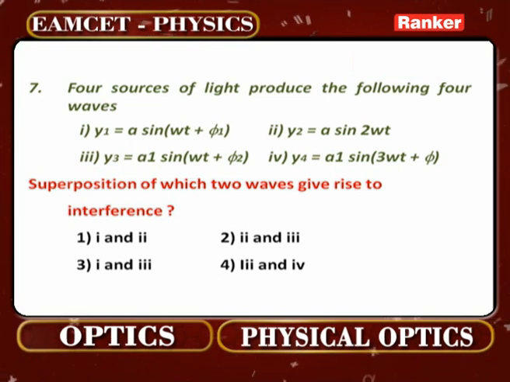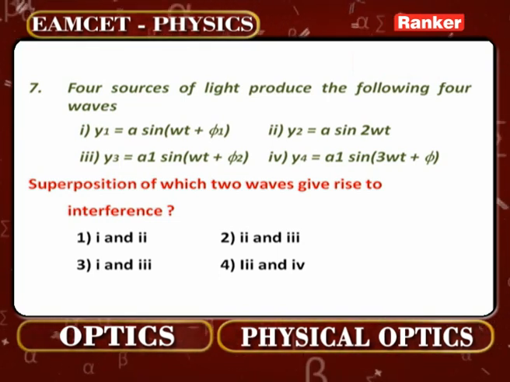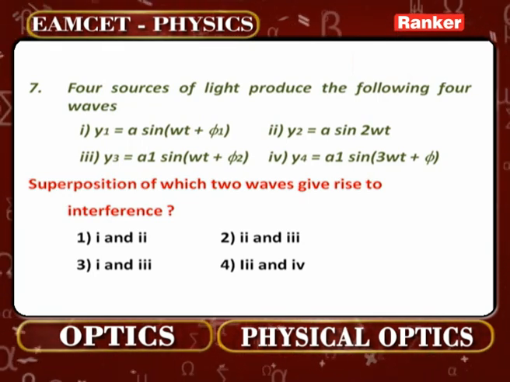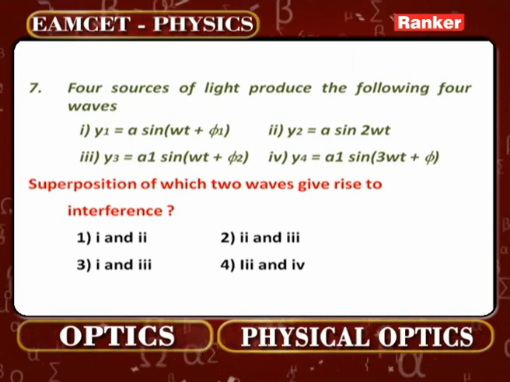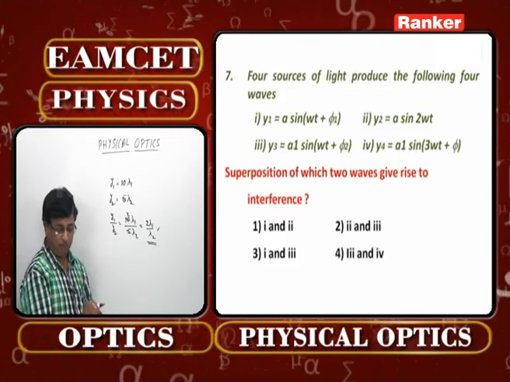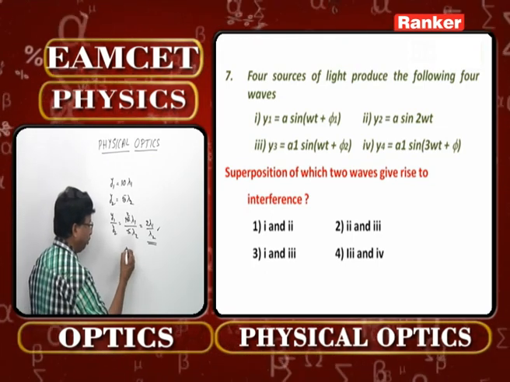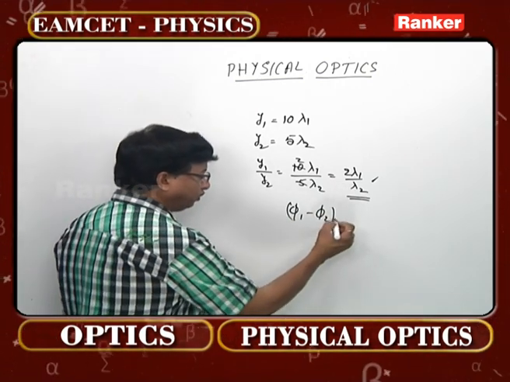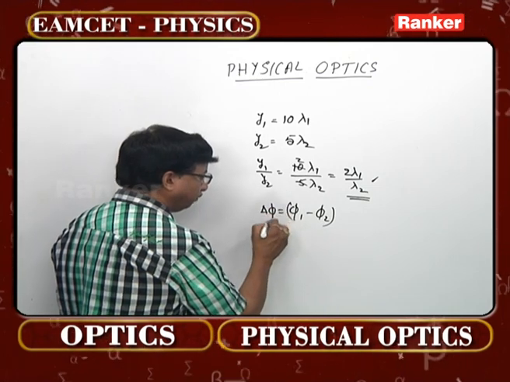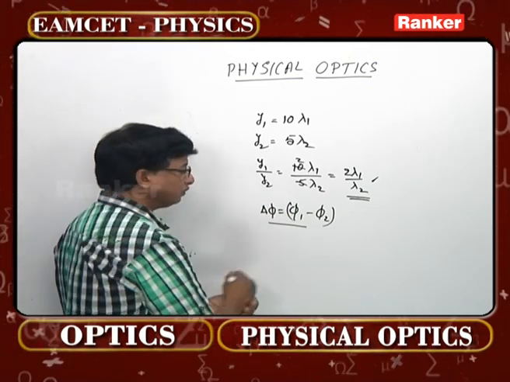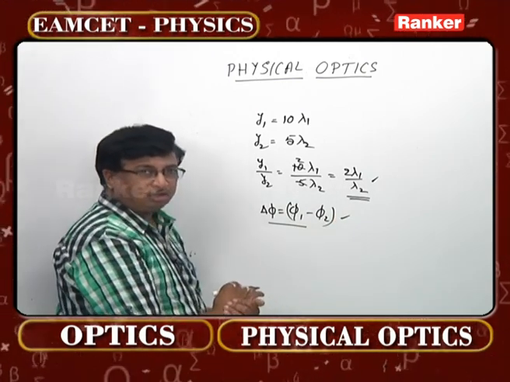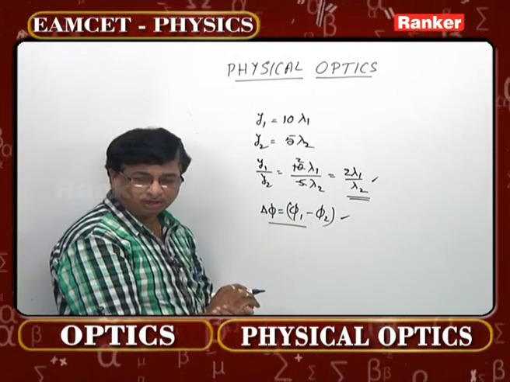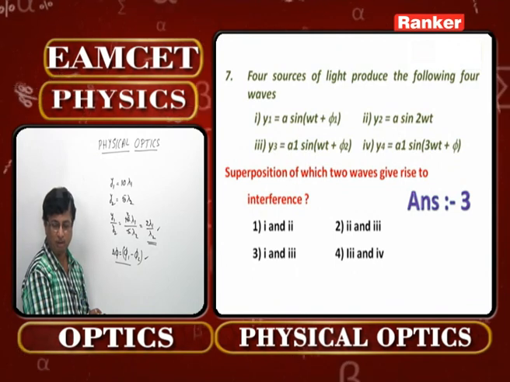Very simply, if you observe these 4 equations carefully, the first one and the third one, even though amplitudes are different, the first one has a phase of phi 1, the second one has a phase of phi 2. If these two interfere, what will be the effective phase difference? Either phi 1 minus phi 2 or phi 2 minus phi 1, which is definitely going to be a constant phase difference. So for obtaining interference, the minimum condition, as I said already, is either the phase must be the same for both of them or the phase difference should be maintained constant throughout. Then only we will get a perfect interference pattern, otherwise not.